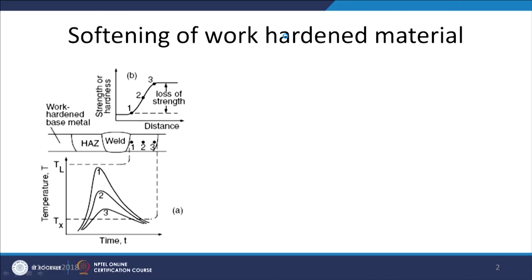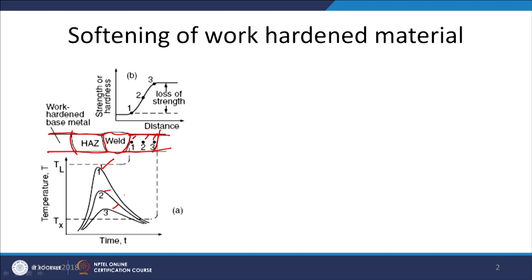If we see this schematically, say this is the plate which is being welded through the fusion welding process. So, this is the weld zone. After solidification we get the weld zone, and next to it is the weld metal. At different locations, if we see point 1, point 2 and point 3 and the respective weld thermal cycles, then point 1 will experience very high temperature, point 2 somewhat lower temperature, and point 3 further lower temperature.